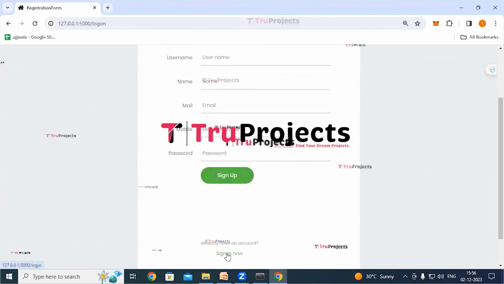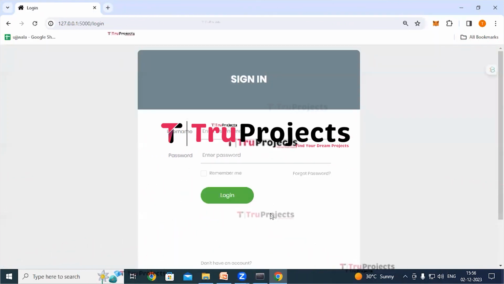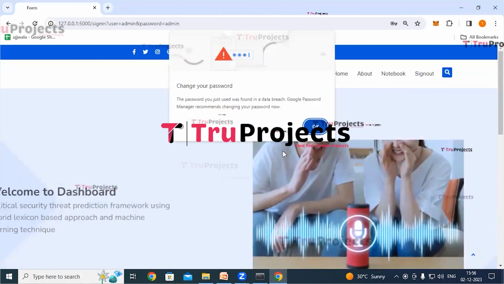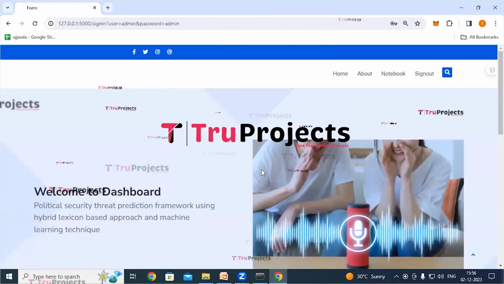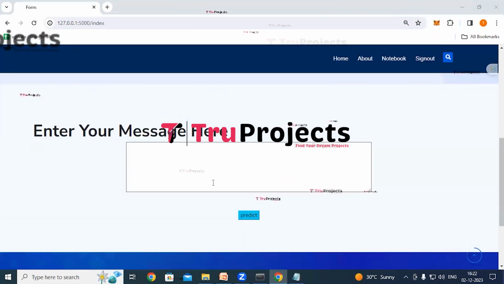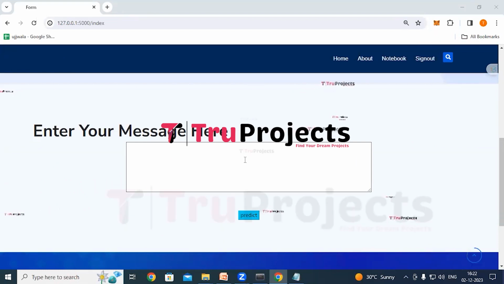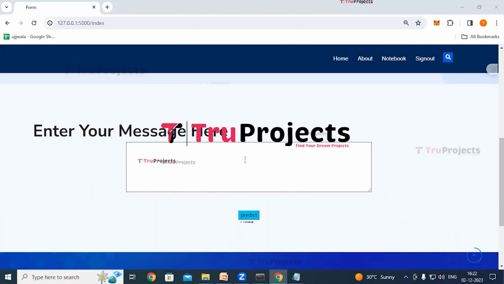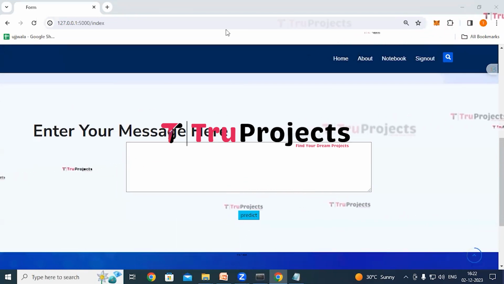So as I already have an account, I'm clicking on this link. Here we have to provide our credentials, username and password, and click on the login button. So it has redirected us to the prediction page. Here we can see an enter your message box where we have to enter a tweet, and the application will classify it as either threat or non-threat.